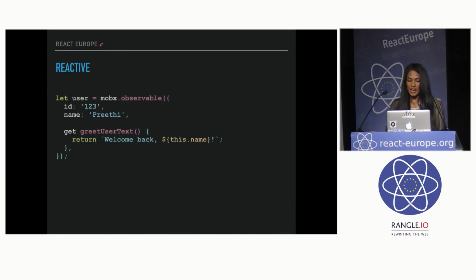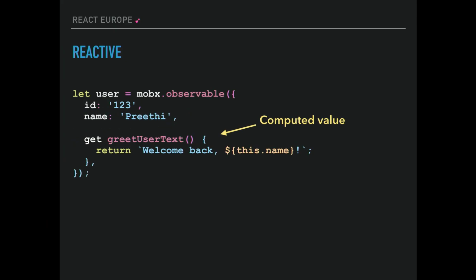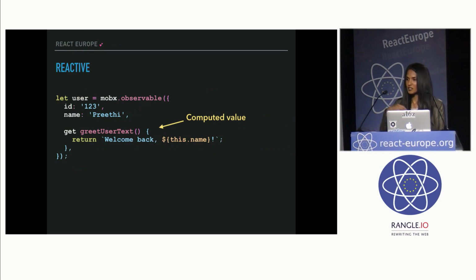So let's say we have that same user object in our observable, and then it also has this idea of computed values, which are derived from the current observable state using a pure function. And the power of this is that Mobx handles keeping track of when these computed values change, and will handle the updates to these collections automatically. And how it does this is it builds a graph of all your derivations in your application to find the least number of recomputations. So it's also super efficient. And it's a lot more efficient than you writing your own event handling logic or using smart selector-based container components, because what Mobx is able to do is establish much more finer grained control, which is, I think, what Michael talked about earlier.